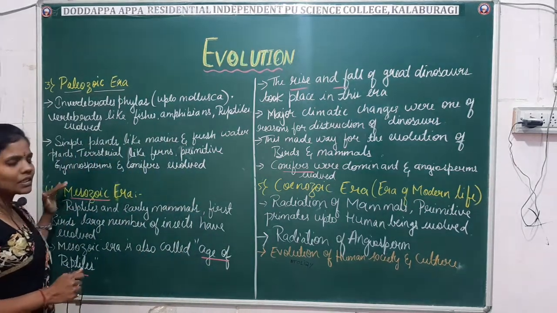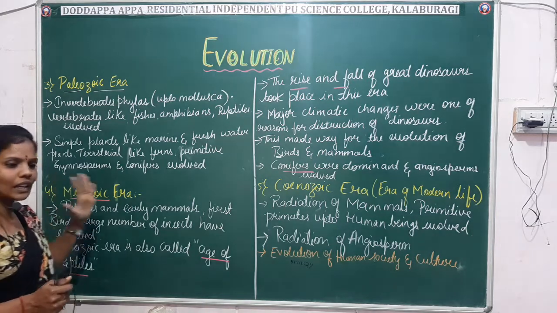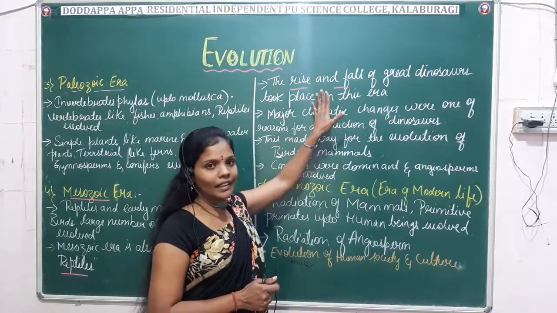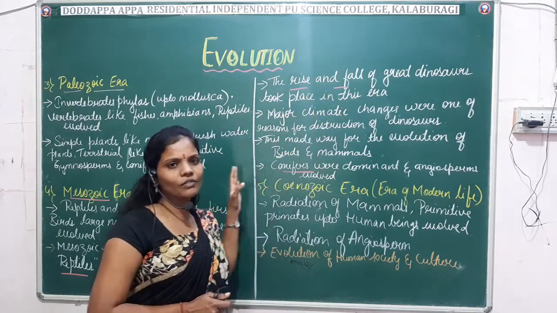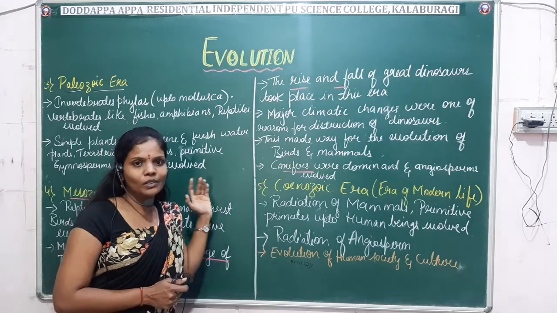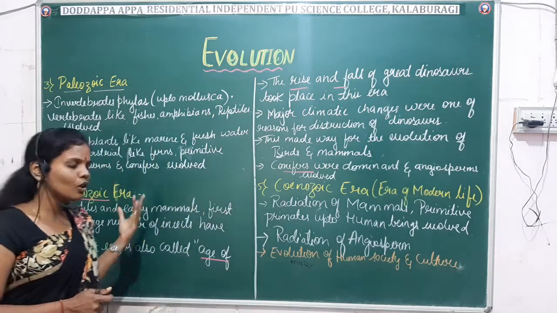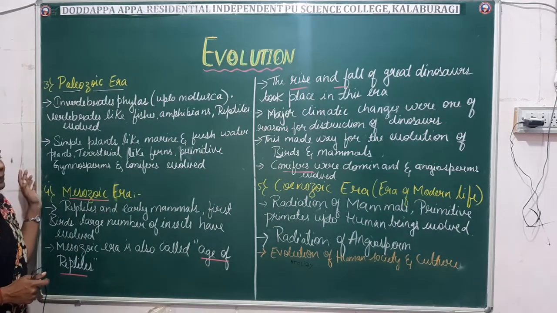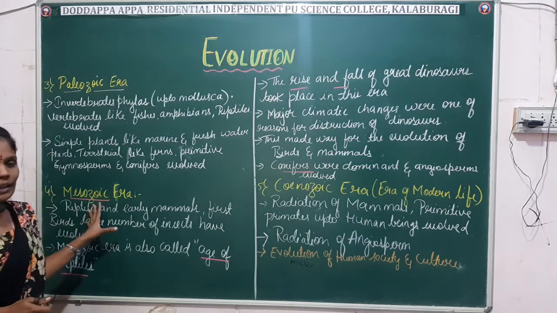So what happens in the Mesozoic era? Just keep in mind, there was a rise and the fall of the great dinosaurs. We have just heard their names and seen their images in movies, but they are not real for us, because they were seen long back in the Mesozoic era, millions of years ago. So that's about the Mesozoic era.